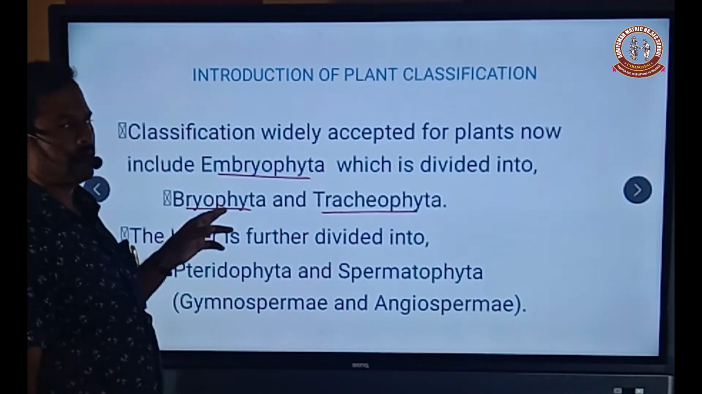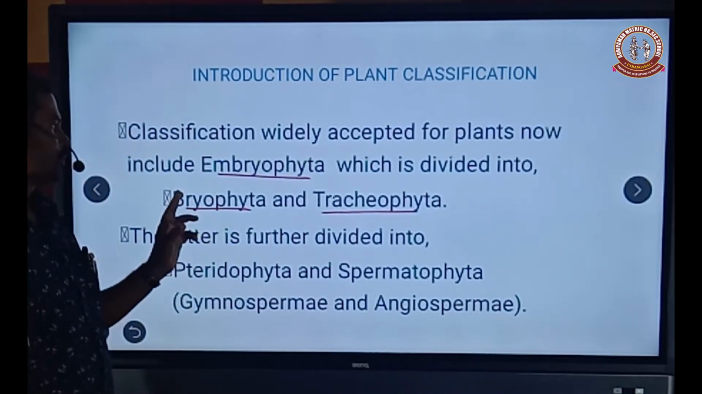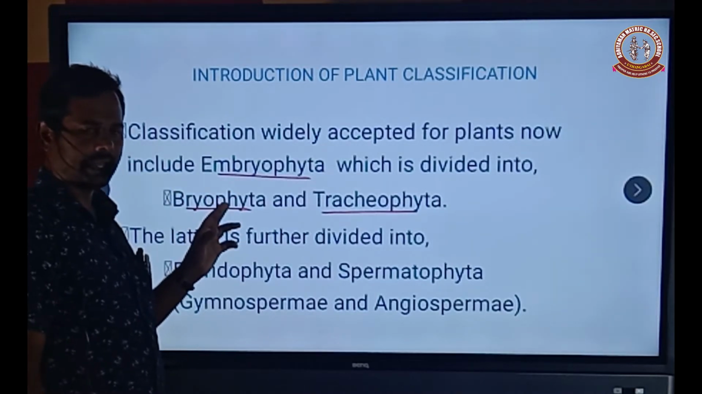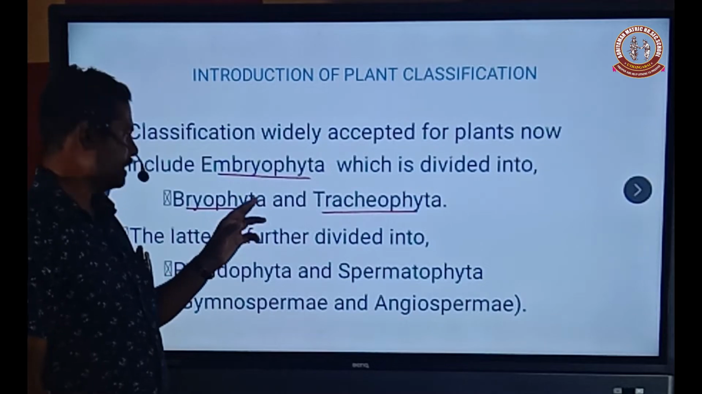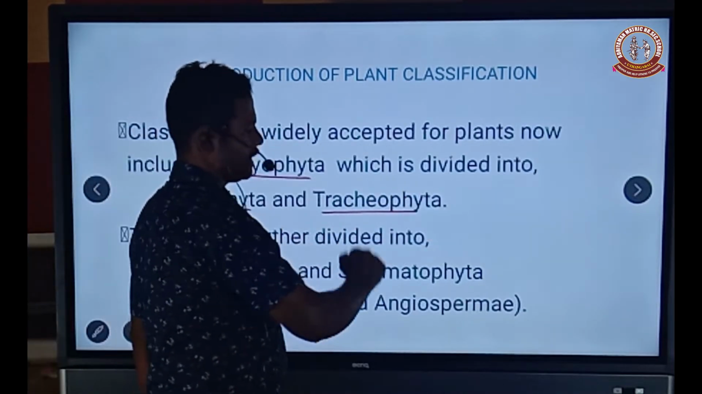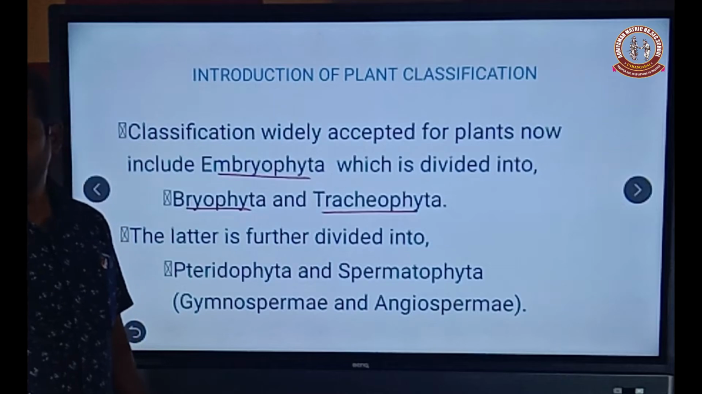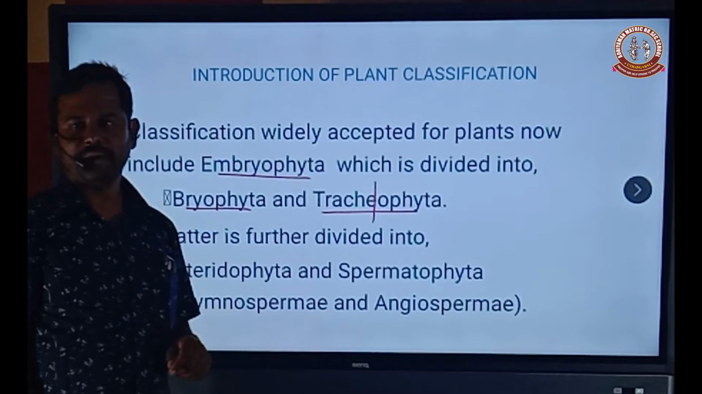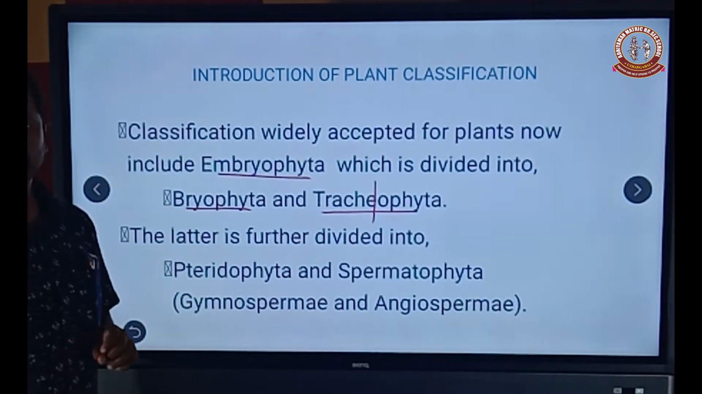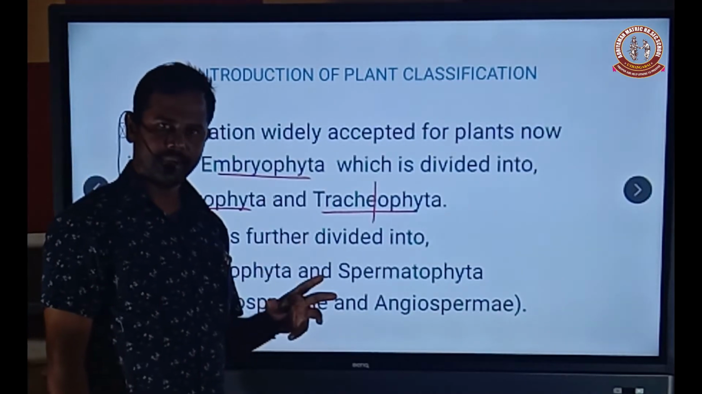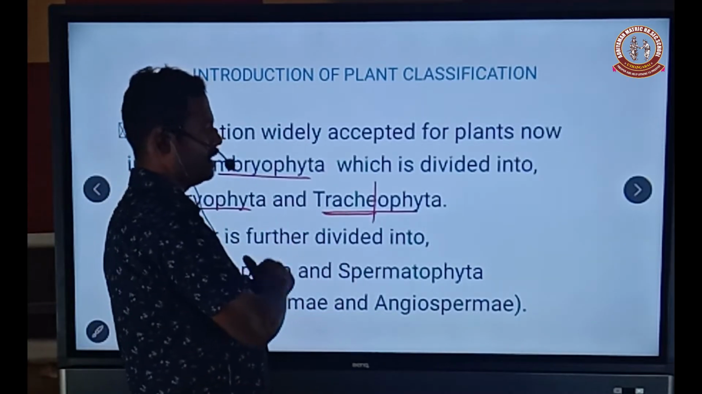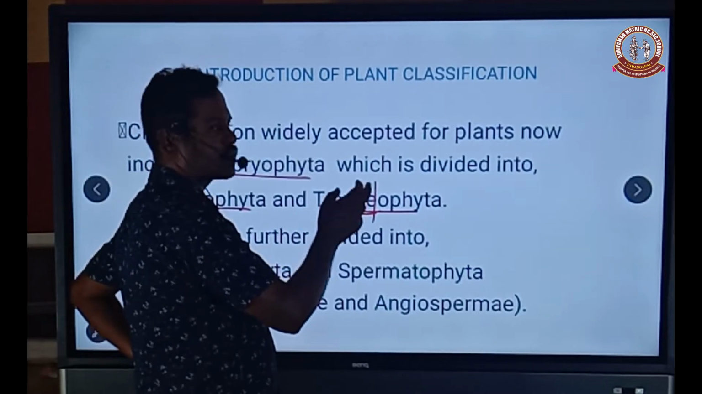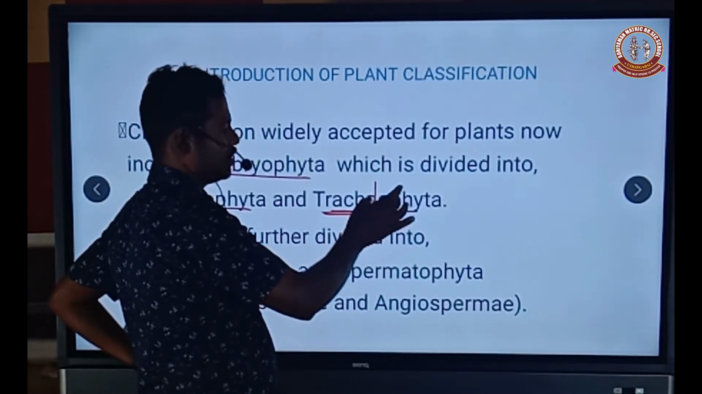The bryophyta are the first land plants, also called the amphibians of the plant kingdom. What is meant by tracheophyta? Tracheo means tracheary elements. What are the tracheary elements? They are the xylem and phloem. Plants with these vascular tissues present are called tracheophyta.